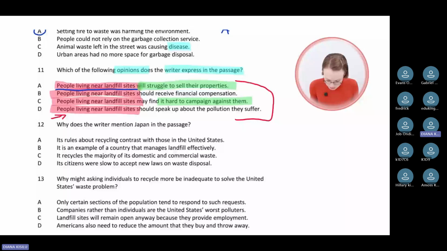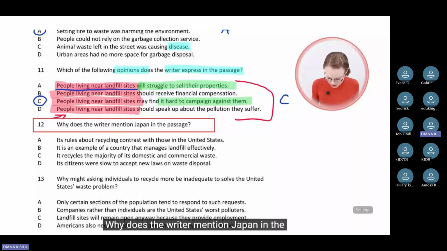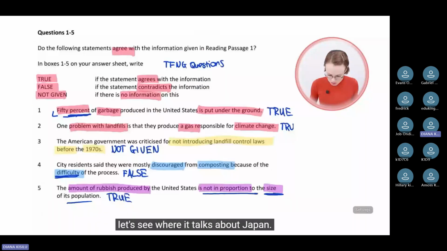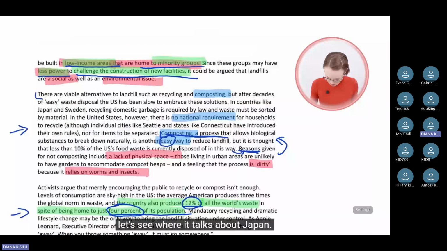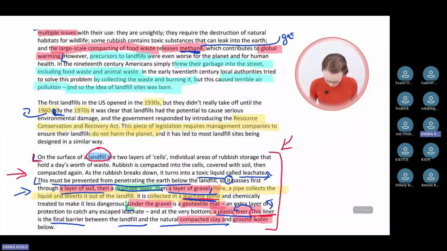Let's continue with question number 12. Why does the writer mention Japan in the passage? This word is crucial, Japan, because this is an excellent keyword that cannot be paraphrased. You will find Japan exactly like that in the passage. So let's have a look at the passage and let's see where it talks about Japan. Where does it talk about Japan? I can't see anything here. Here in this paragraph, it says Japan. So let's start reading from here.